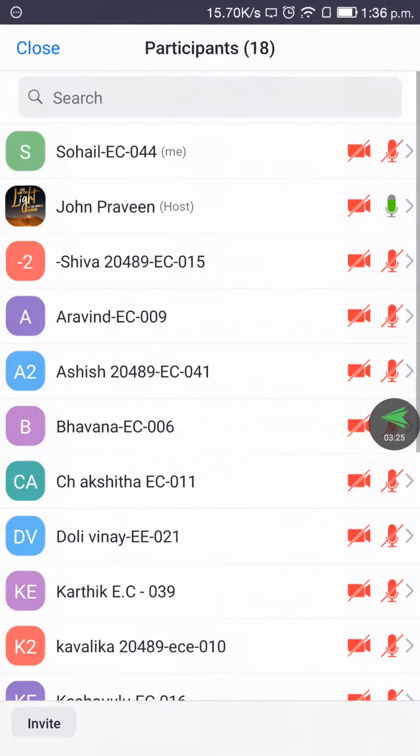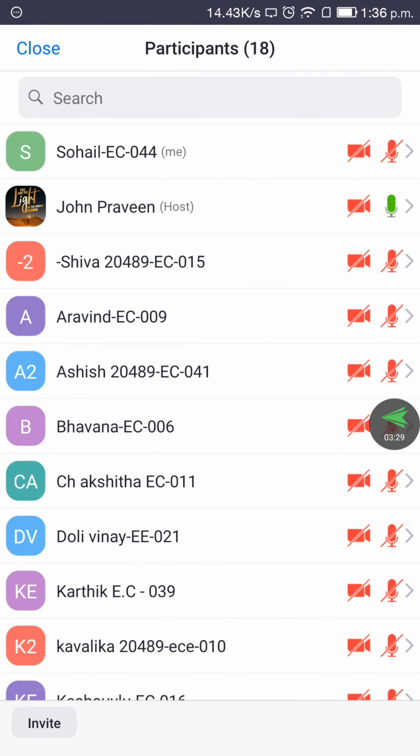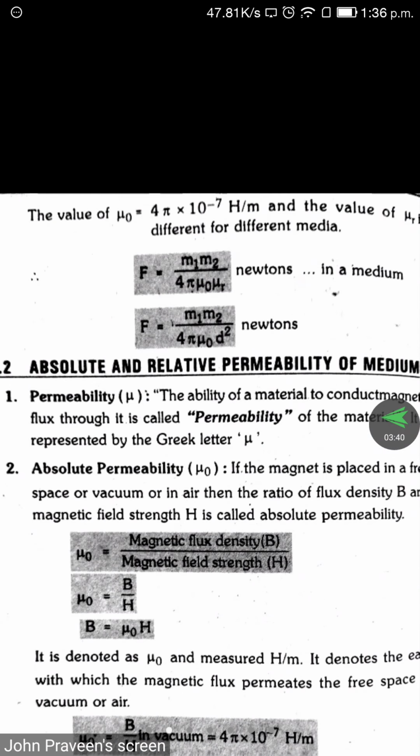Similarly, relative permeability is the ratio of the permeability of a material to the permeability of free space. Mu naught is for free space. So the relative permeability is mu r equal to mu by mu naught. The unit for permeability is generally Henry per meter.